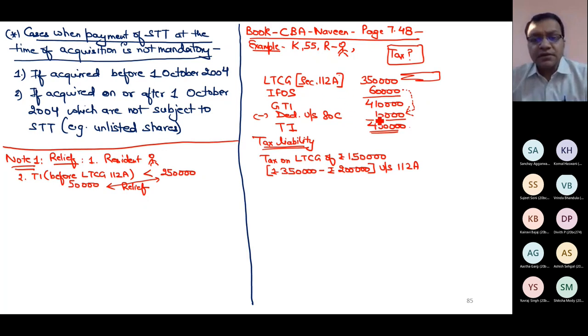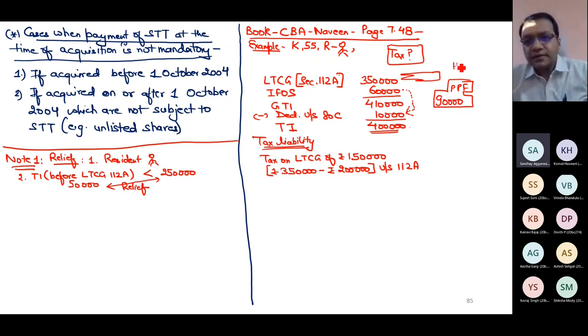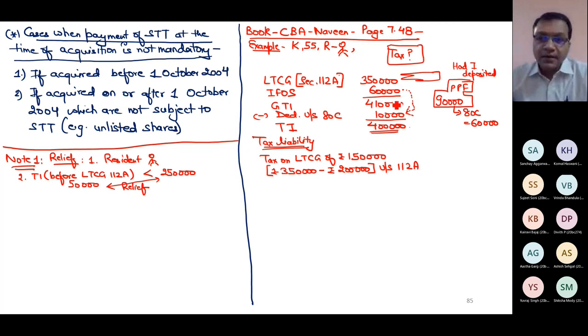Like in this example, though in PPF I deposited 10,000, suppose I had deposited 90,000 in PPF. Can you tell me what would have been my deduction under 80C? Sir, 60,000. Yes, had I deposited 90,000 in PPF, my deduction would not have been 90,000. It would have been 60,000 only, because from 4 lakh 10, I could not have deducted 90,000.